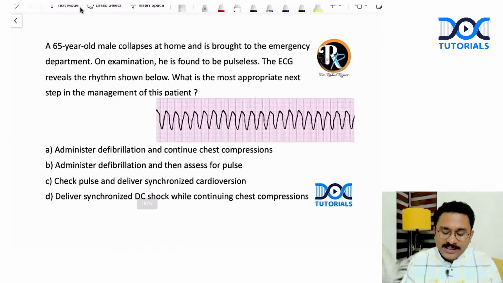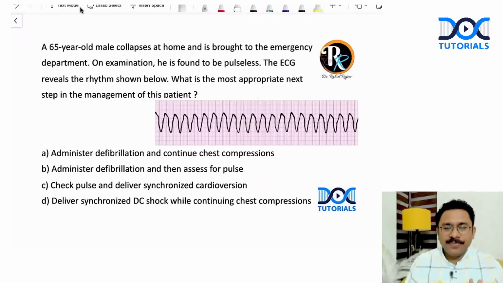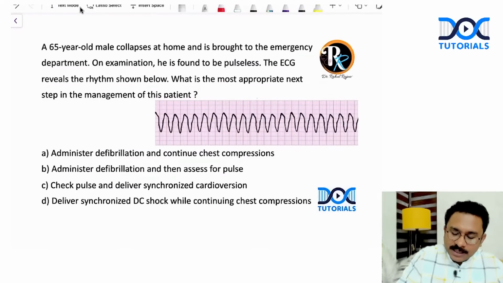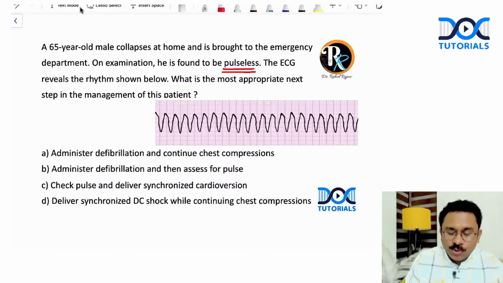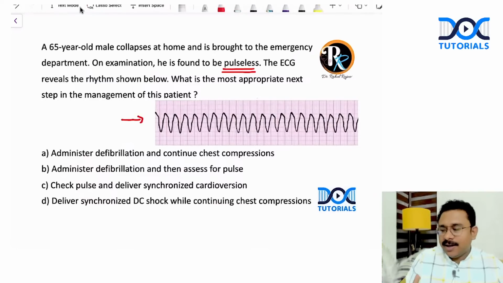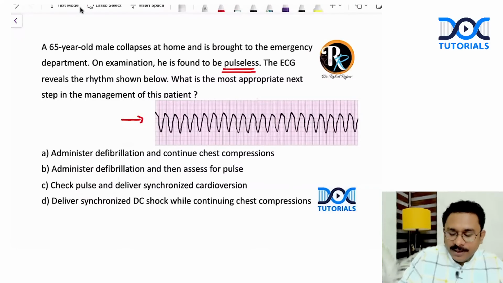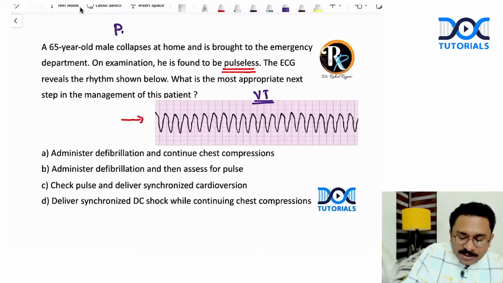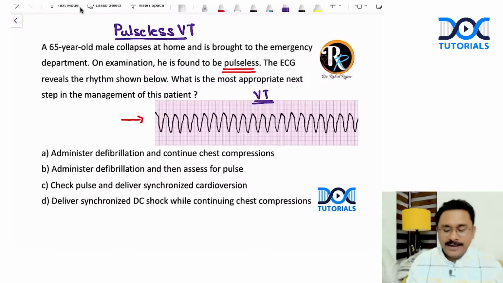A 65-year-old male collapses at home and is brought to the emergency department. On examination, he is found to be pulseless. And the ECG shows the rhythm that is shown below. What do you think is the rhythm here? You can see a regular wide complex tachycardia, which is a monomorphic VT. So basically, this is a scenario of a patient with a pulseless VT. Correct or not? The patient is having a pulseless ventricular tachycardia.